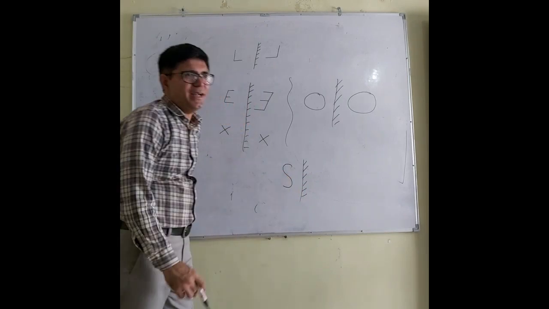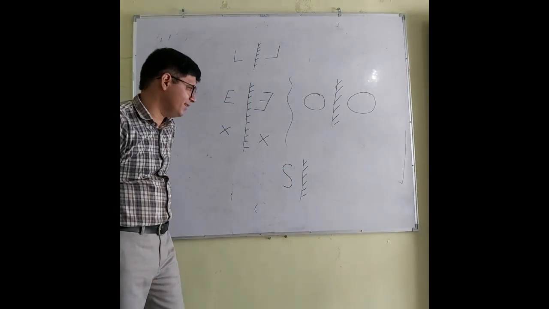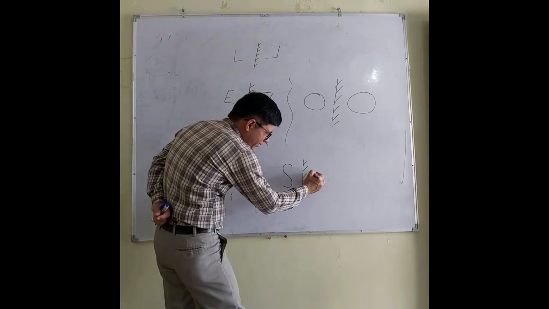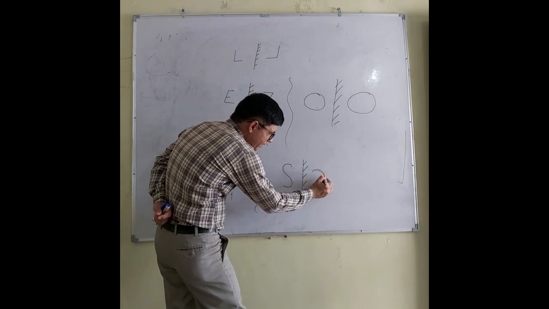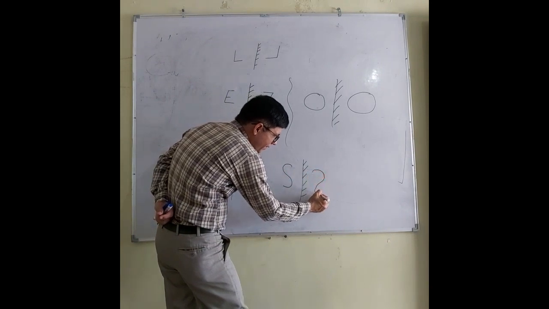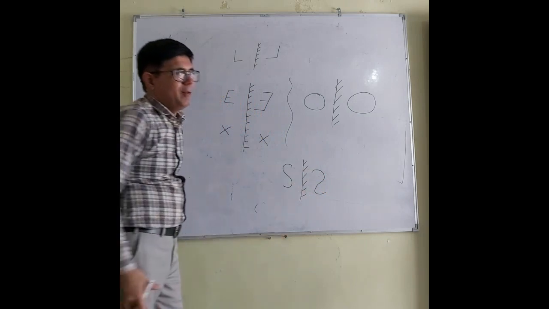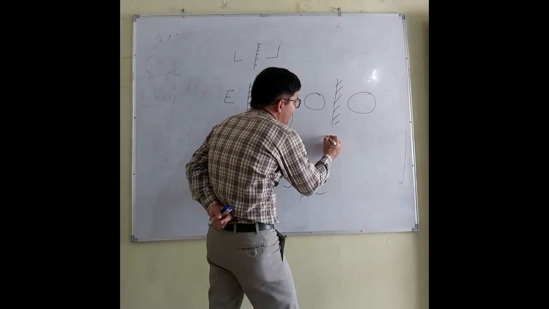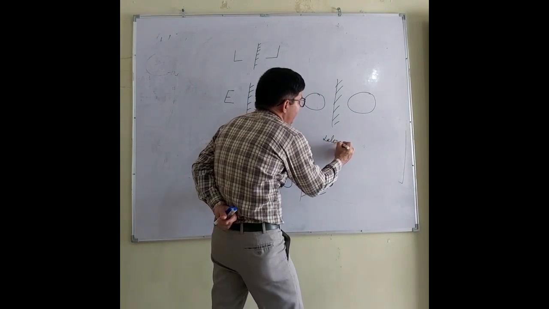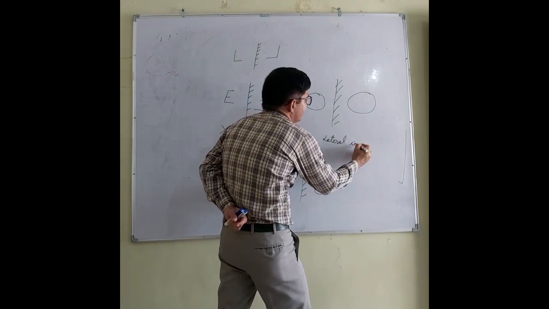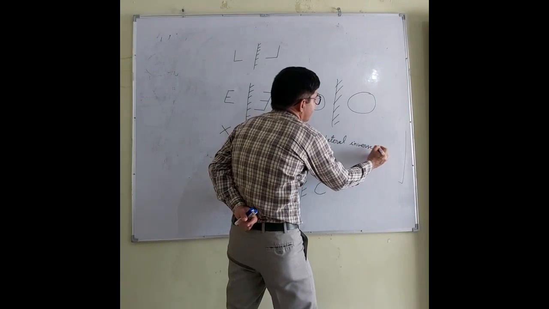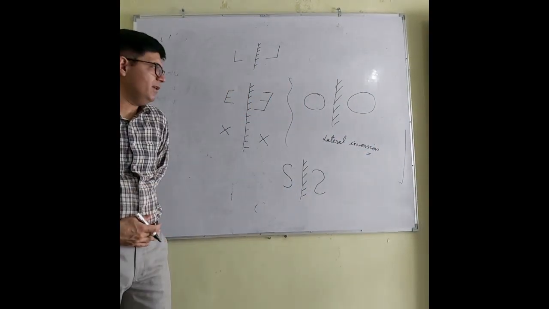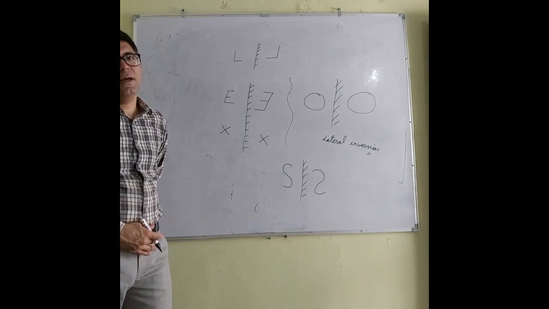Can you draw its image? Look, it will start from here like this. It will be like this. And what is this property called? This property is called lateral inversion. Okay, this property is called lateral inversion. Thank you and have a nice day.